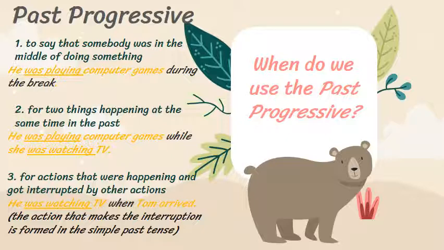So these are the only three reasons that make us use the past progressive. First of all, to say that someone was doing something in the past during an interval of time, or two actions that were happening at the same time in the past, or an action that was happening and a second action interrupted or stopped it.